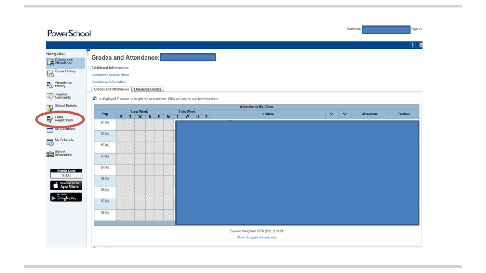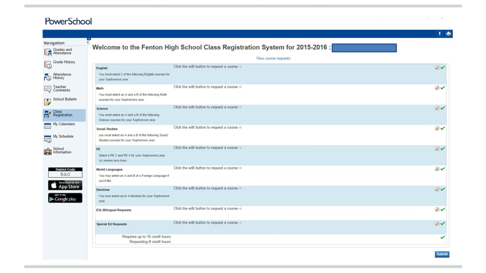So once you log into your PowerSchool, you will see a class registration link on the left-hand side. Once you click on that link, it will take you to the main class registration page where it's broken down by subject. Once you click on the little paper pencil icon on the right-hand side, you will see the different options available for you for that subject. So once again, select up to 14 credits if you have a regular schedule, or 16 credits if you plan on having 0 hour. The key thing is to make sure you hit the blue submit button on the bottom right-hand corner to save your selections.